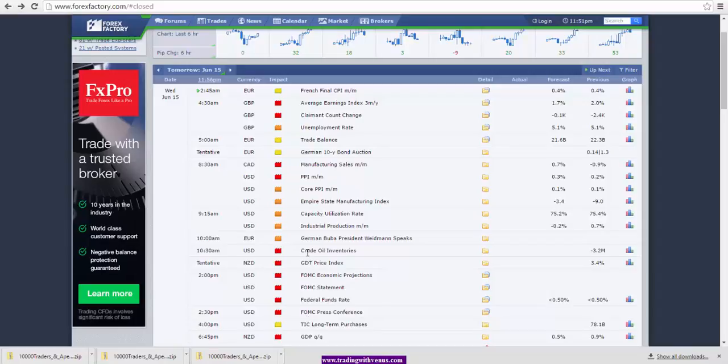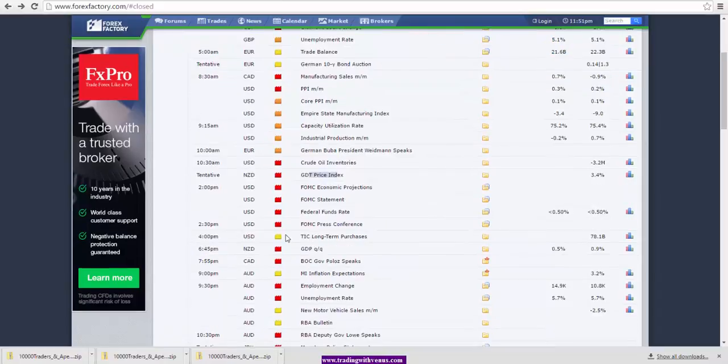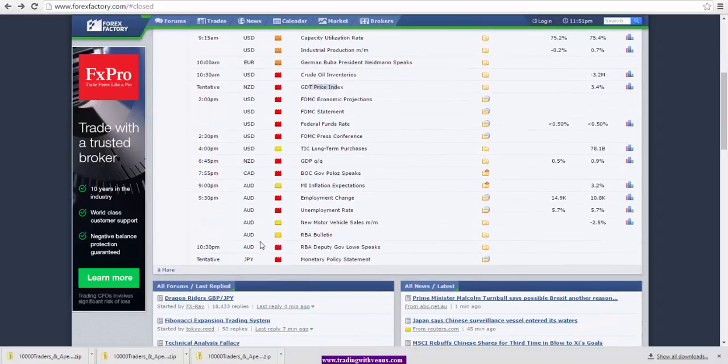We also have crude oil inventories tomorrow and the GDT price index, which is the dairy prices for New Zealand. These are really important numbers for New Zealand, as dairy is one of the big exports for New Zealand. And then in the evening, Asian session, we have the GDP number for New Zealand. Again, a very important number here. We have Bank of Canada Governor Poloz speaking. We also have employment numbers out of Australia. And then finally, we have RBA Deputy Governor Lowe speaking and the monetary policy statement for Japan.